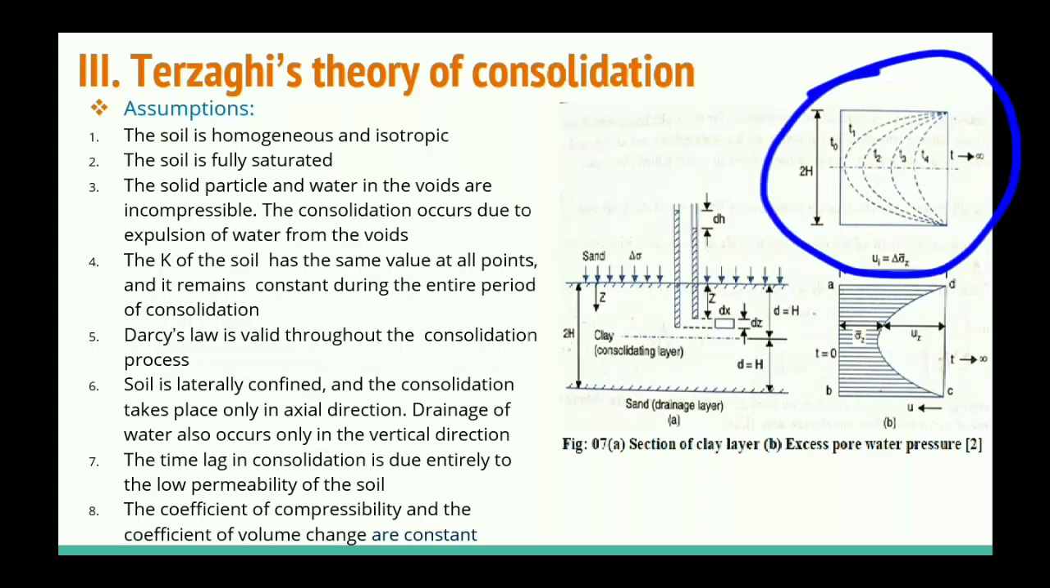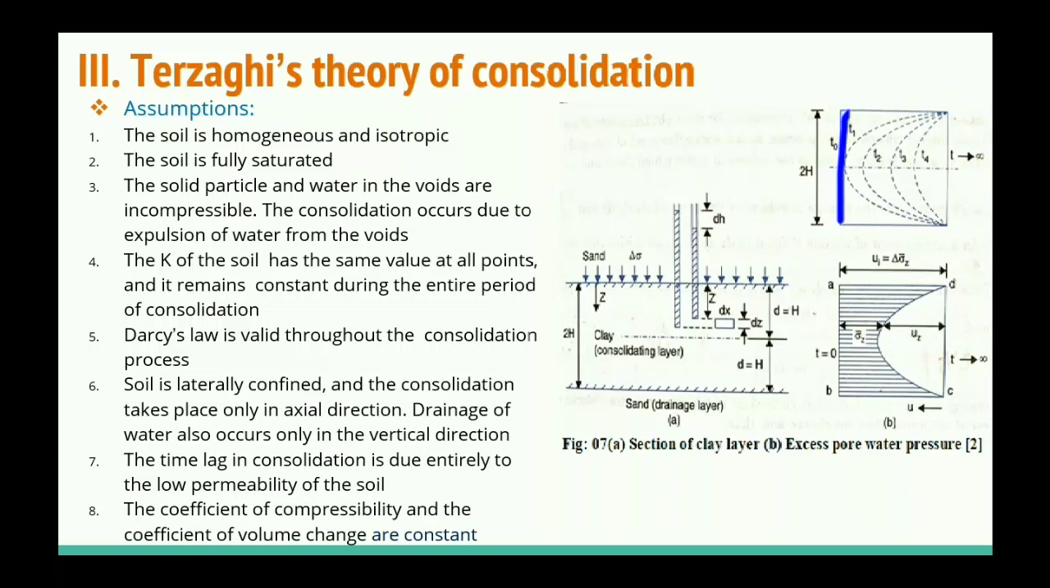In the right corner figure, a number of isochrones are shown. At t equal to 0, the isochrone is a vertical straight line, because at t equal to 0, the pore water pressure throughout the thickness of the clay layer is constant and equal to delta sigma. So that is shown by the vertical line.